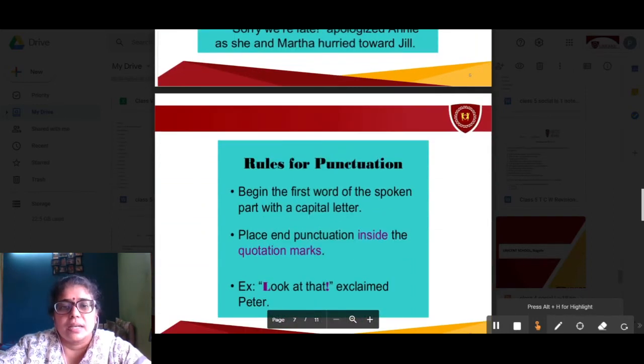Rules for punctuation. Always remember, children, the rules. Begin the first word of the spoken part with a capital letter. Whatever is the first word spoken by the speaker, the first letter should always be written in a capital letter. Place end punctuation inside the quotation marks. Now you all know the different punctuation marks. It can be a question mark, exclamation mark, or a full stop. All these should be inside the quotation marks.